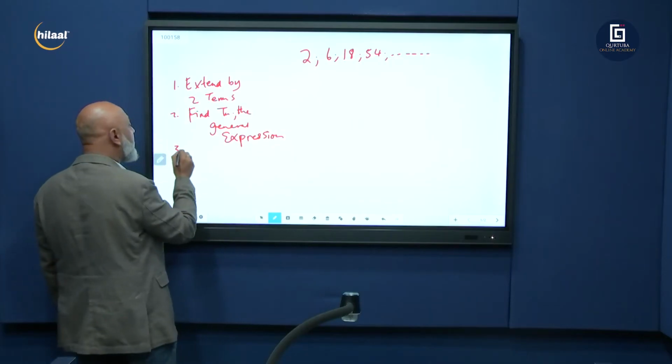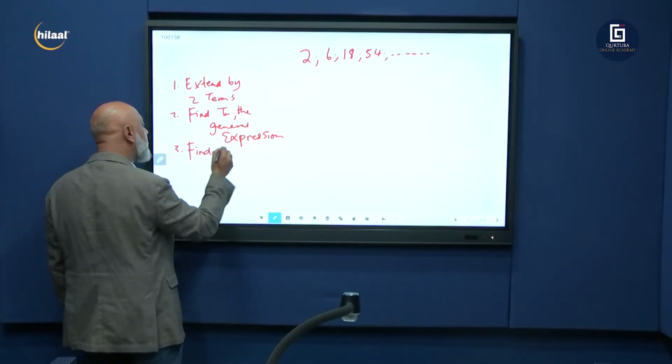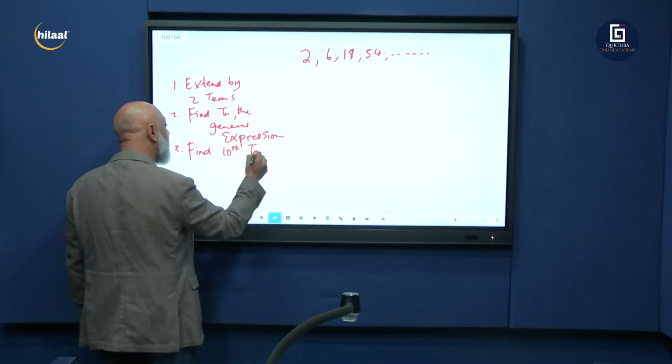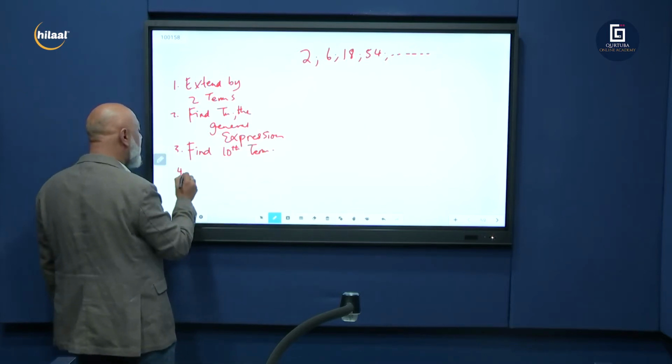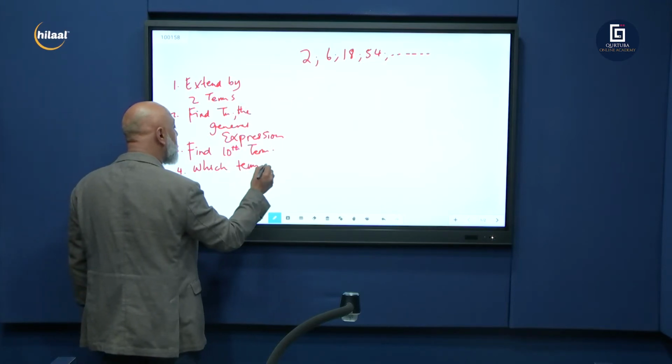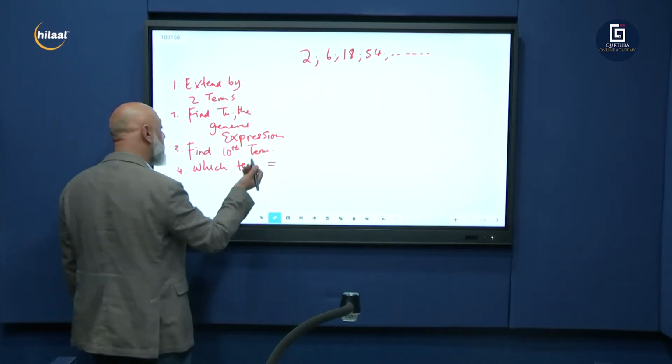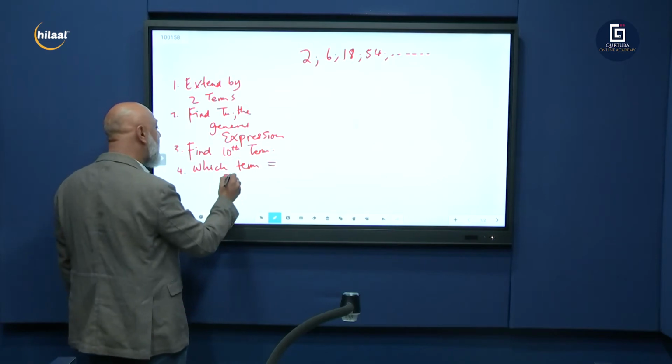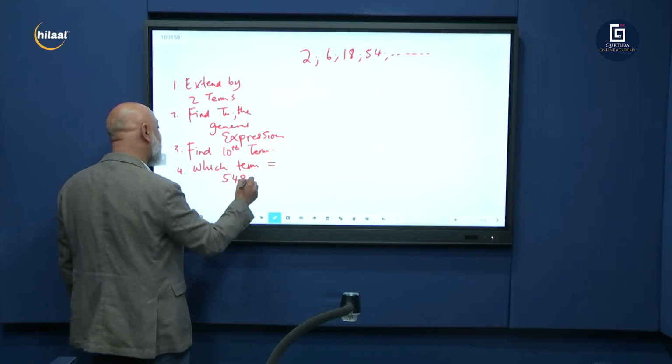Let's say find the 10th term. And let's say which term in the sequence is equal to 5,486.